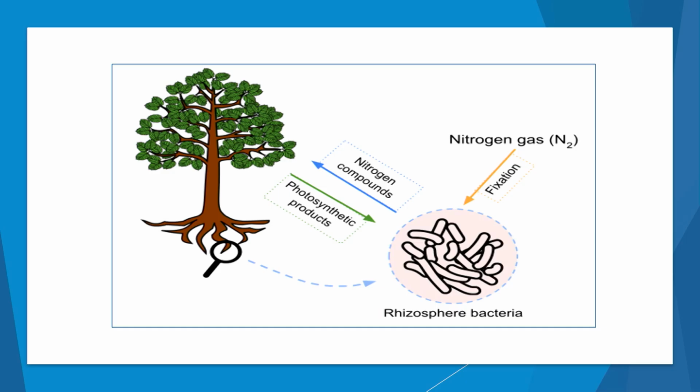So this is the first one that I was talking about. Sometimes plants and nitrogen-fixing bacteria team up. This is a win-win situation because the plants are getting the nitrogen compounds that they need and the bacteria are getting the photosynthetic products that they need. So it's a win-win. They team up and both organisms get something out of it.